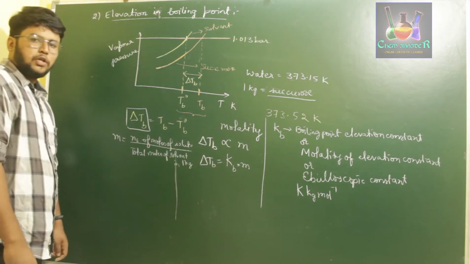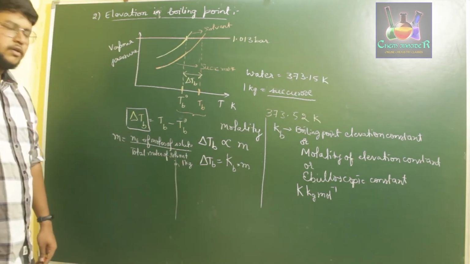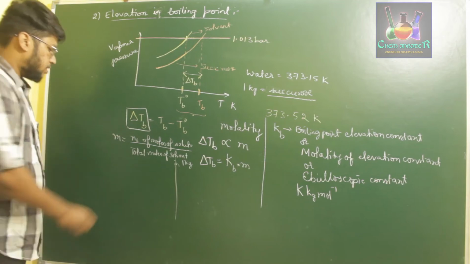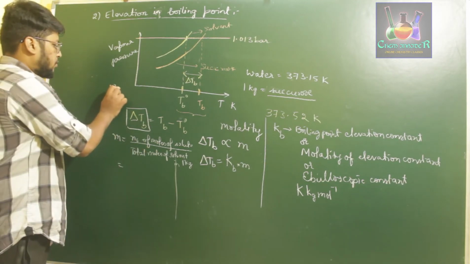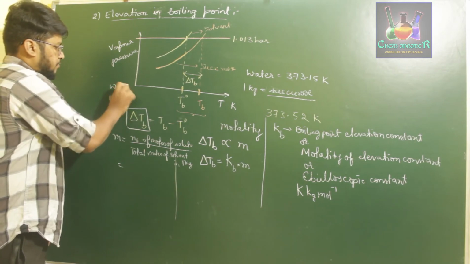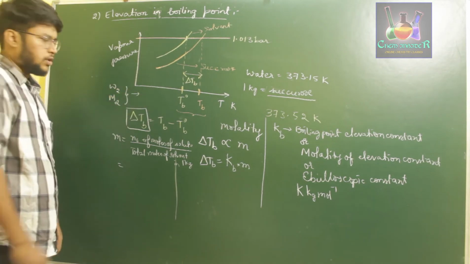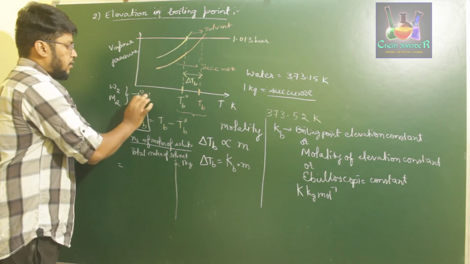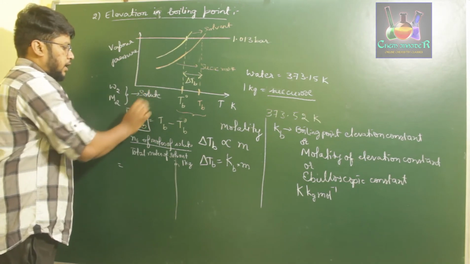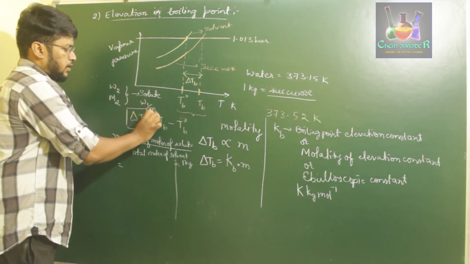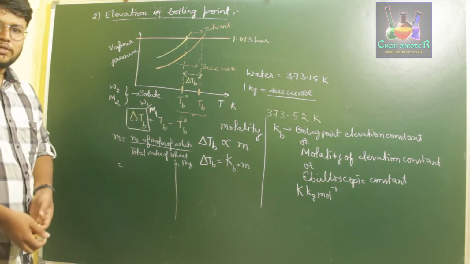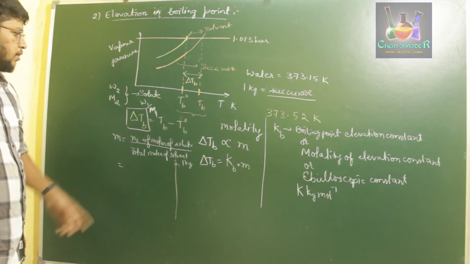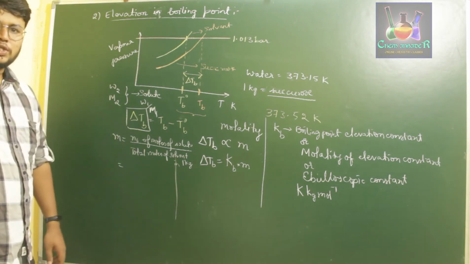Okay, the total number of moles of solvent in 1 kg. So if we consider the solute as N2, if W2 and M2 are the weight and molar mass of the solute, and W1 and M1 are the weight and molar mass of the liquid or solvent, we can take 1 kg, that means 1000 grams.